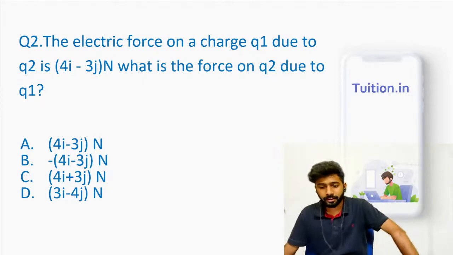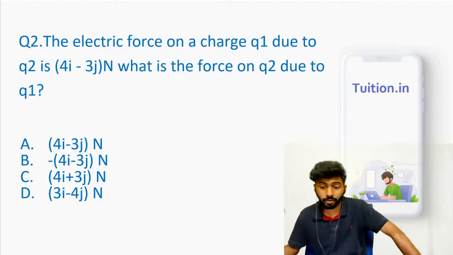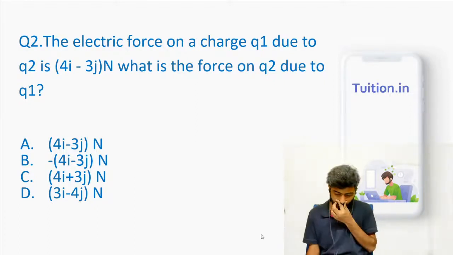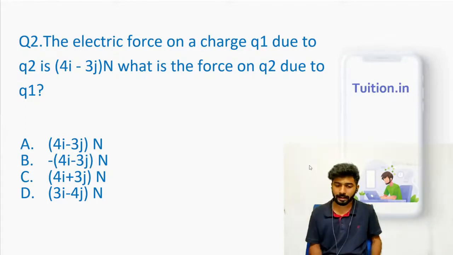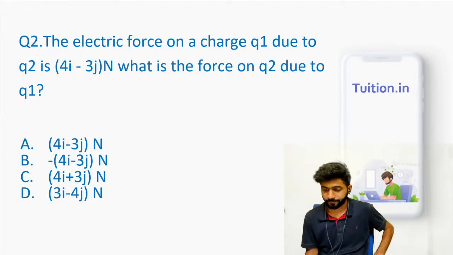It's a very simple question, guys. Again, you don't even need 30 seconds to answer this if your concepts are clear. Because what is it saying? Force on Q1 due to Q2 is 4i plus 3j. Then what is the force on Q2 due to Q1? Pretty simple question actually. And as I told you, if concepts are clear, it's not going to take any time, right?